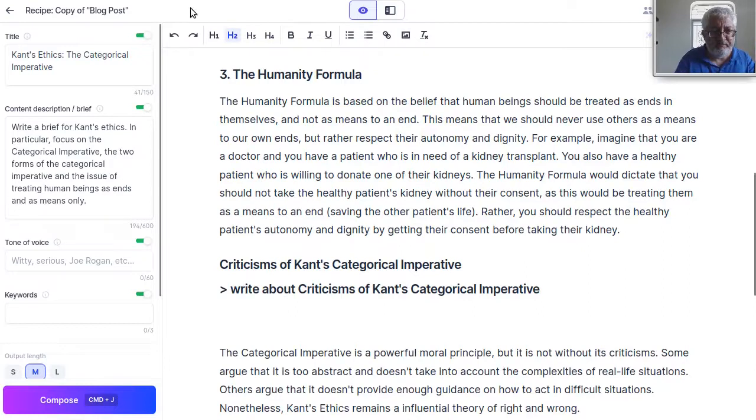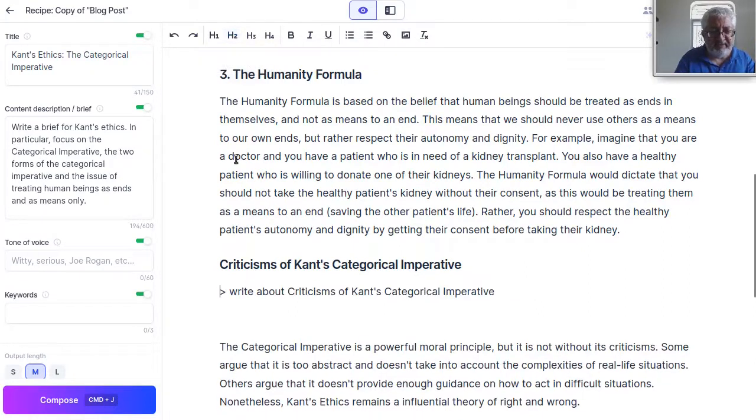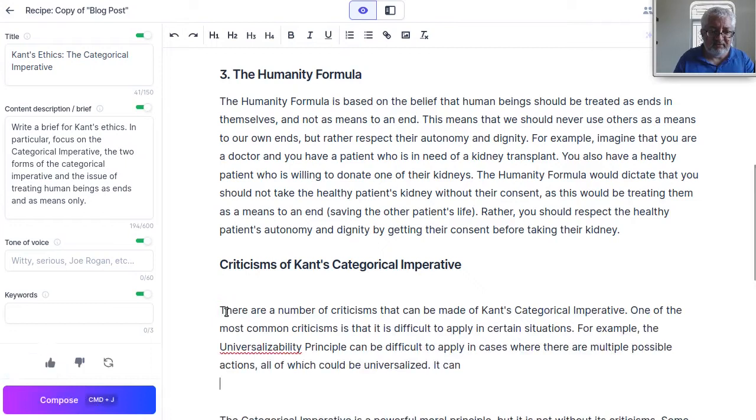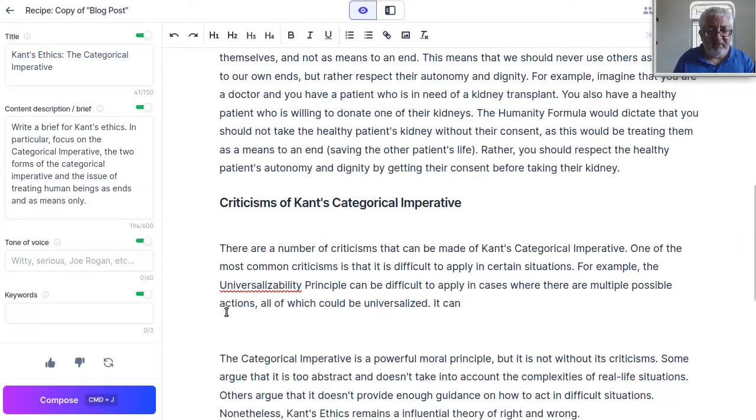And make sure it's not an H2. So it has some little things that don't work as expected, but that's normal in all kinds of these interfaces. Even Google Docs has its own craziness sometimes. So there is a number of criticisms that can be made.